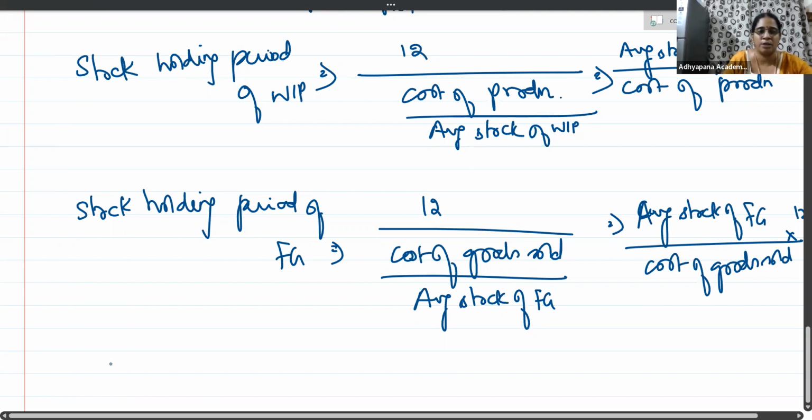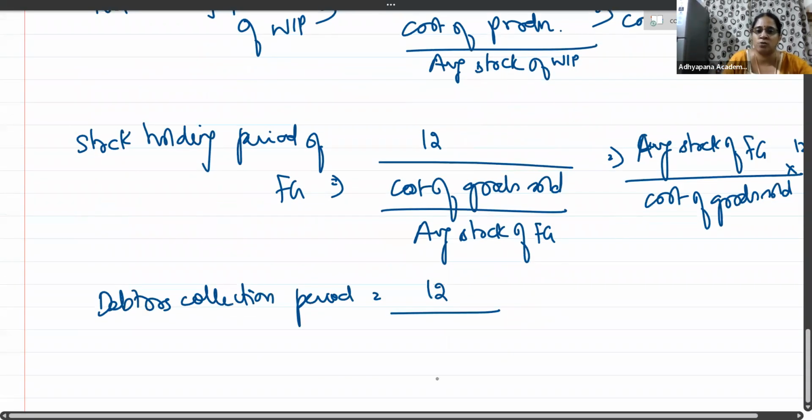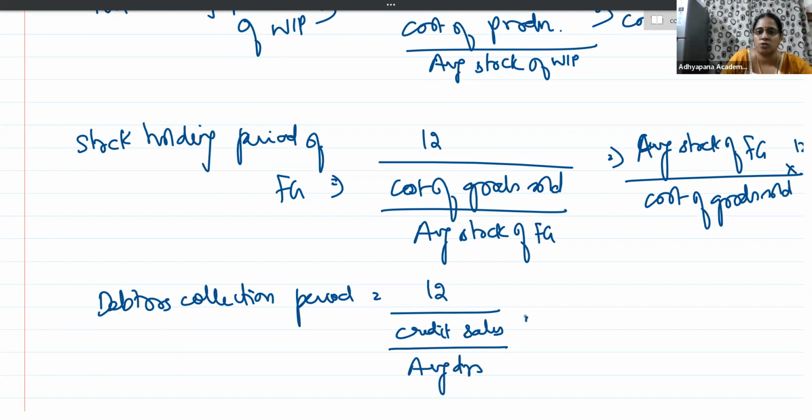Then coming to the debtors collection period. Debtors collection period is 12 divided by debtors turnover ratio. What is debtors turnover ratio? It is credit sales divided by average debtors. So the debtors collection period will be average debtors divided by credit sales into 12.